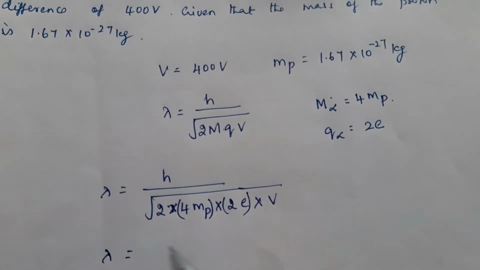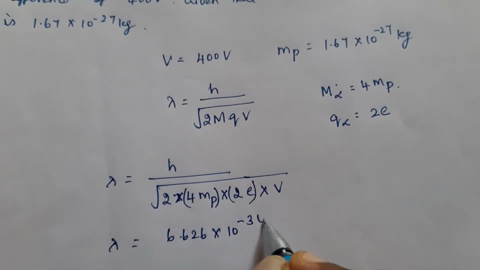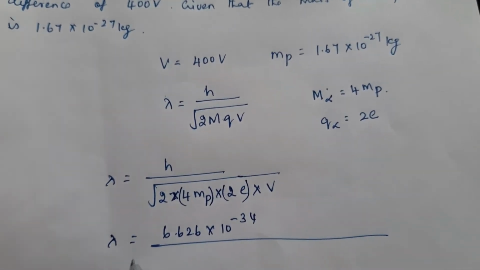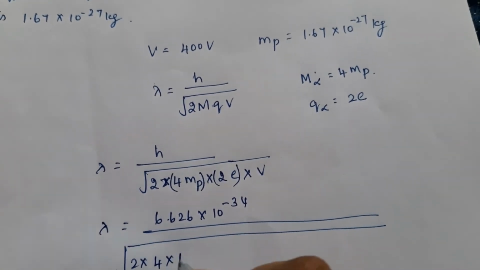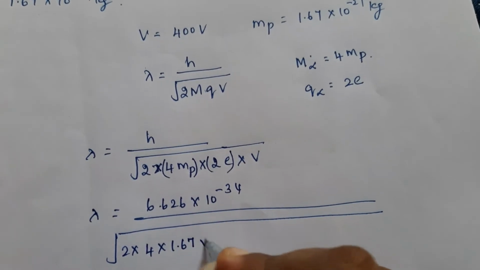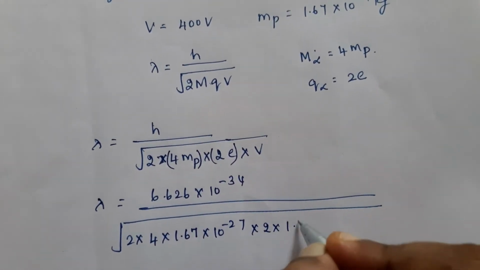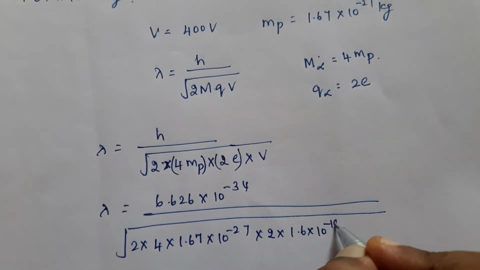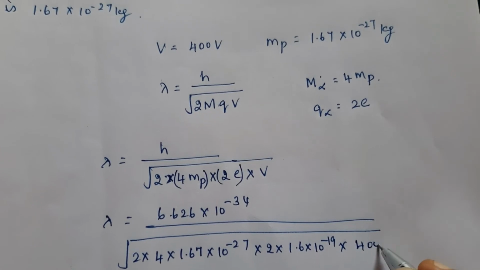So lambda is equal to, I'll substitute the values, 6.626 into 10 raised to minus 34 divided by root of 2 into 4 into 1.67 into 10 raised to minus 27 into 2 into 1.6 into 10 raised to minus 19 into, here it is 400.